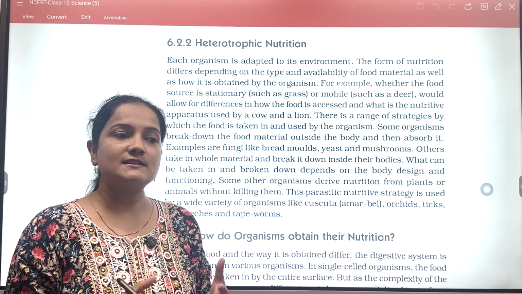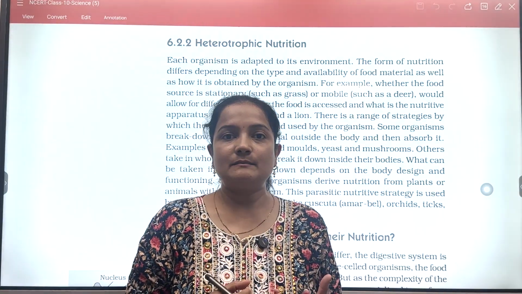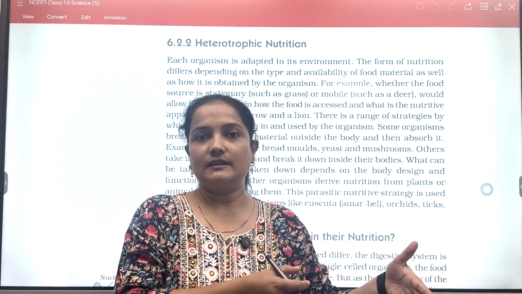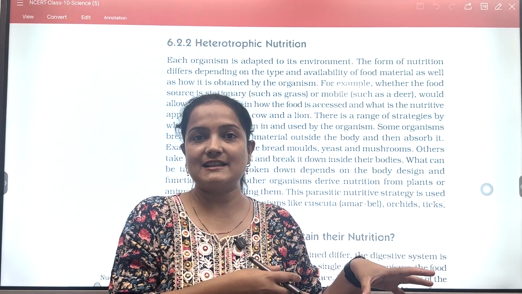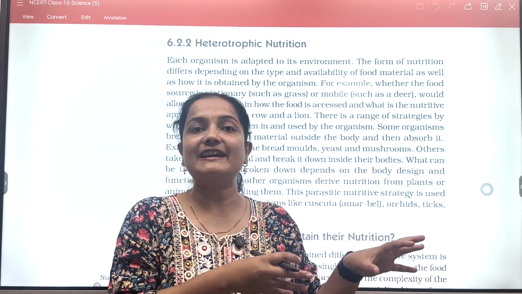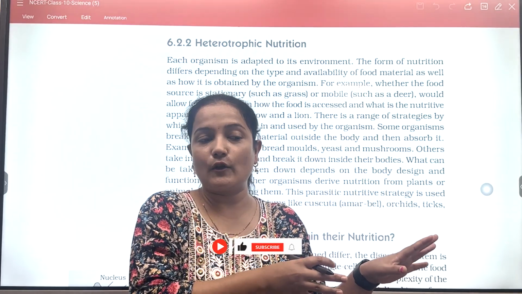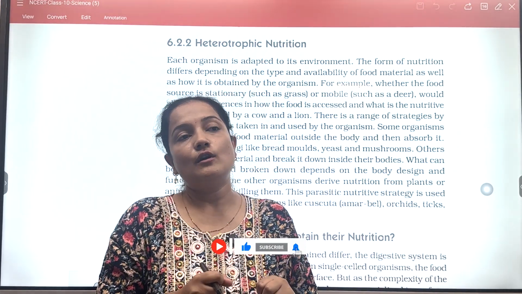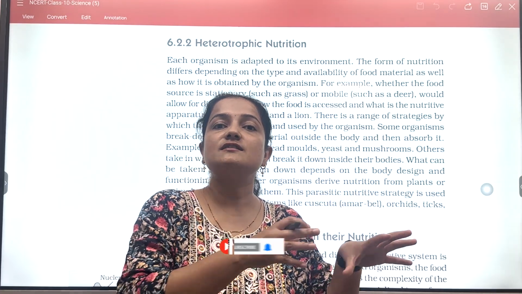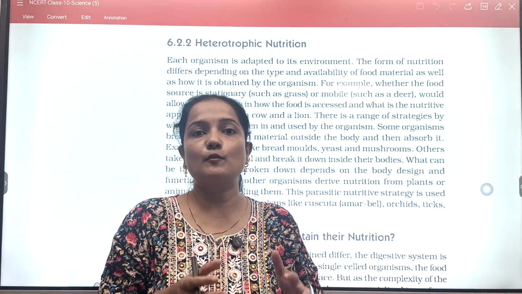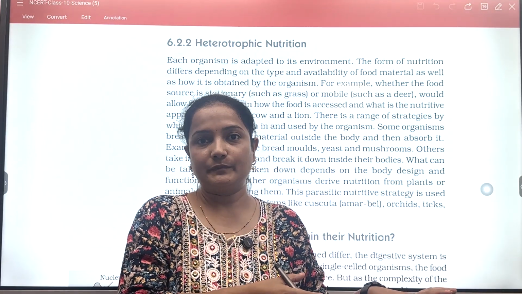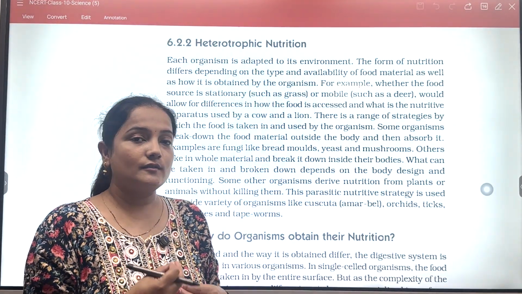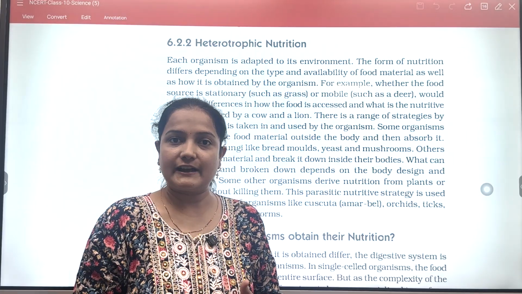Saprophytic nutrition means these organisms digest their food outside their body with the help of their enzymes, and once their food gets broken down outside their body, they derive their nutrients from that material. For example, fungi follow saprophytic nutrition.